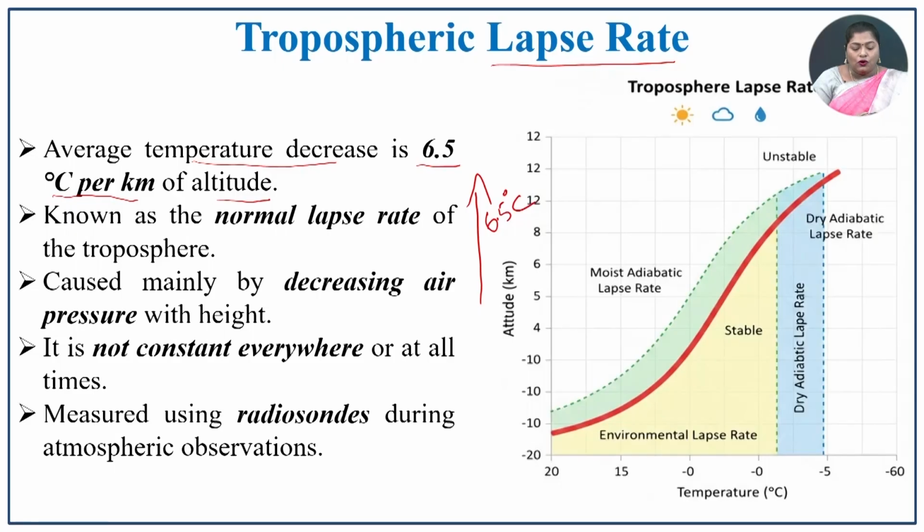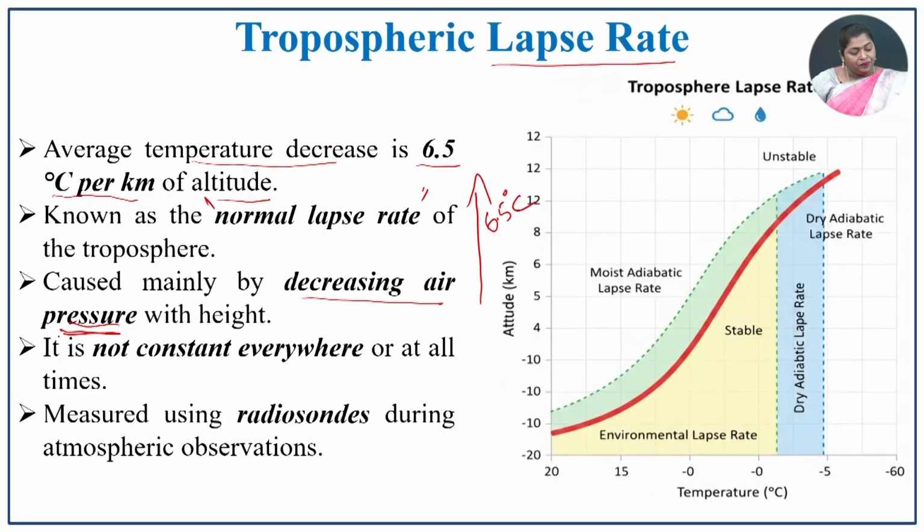It is also known as the normal lapse rate, which prevails in the troposphere. It is caused mainly by decreasing air pressure. We have discussed earlier that this action is mainly because of air pressure. It is not constant everywhere, so make a note of it.